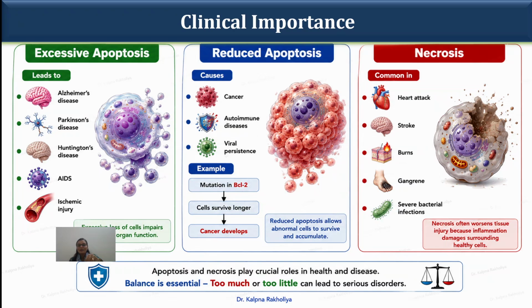This microorganism grows inside the tissue, damages the tissue, and it is a very painful process. Sometimes people have to amputate their leg, whatever part is affected. So there is no cure for that process. During severe bacterial infection, necrosis processes occur. So there is a clinical importance.